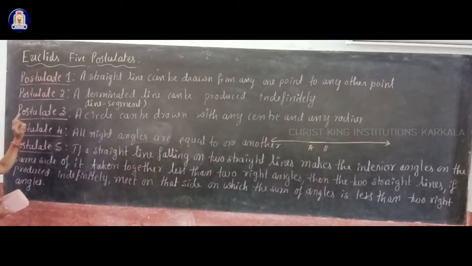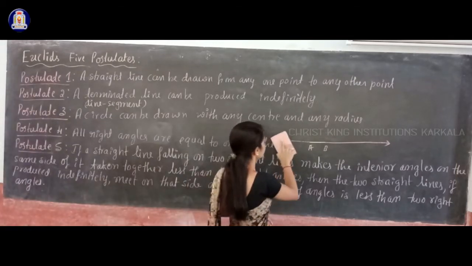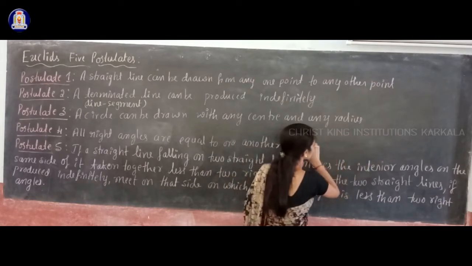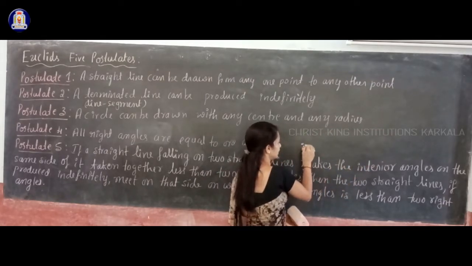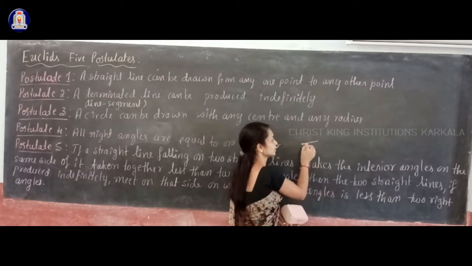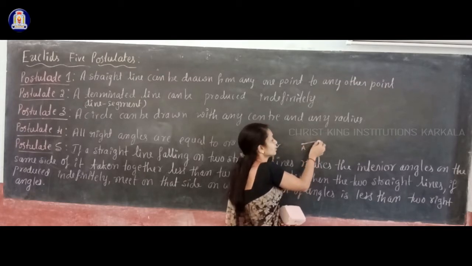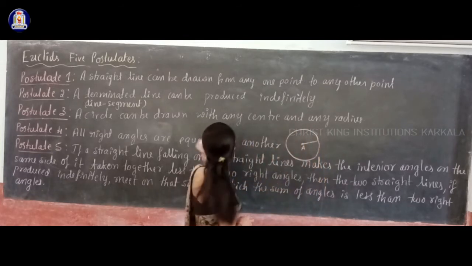Next, the third one: a circle can be drawn with any center and any radius. Suppose you have one point, say A, and you have a line like this, then you can draw a circle with A as the center and this line segment as the radius, like this. So what is postulate 3?